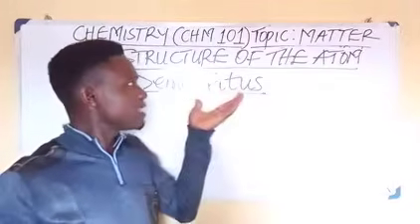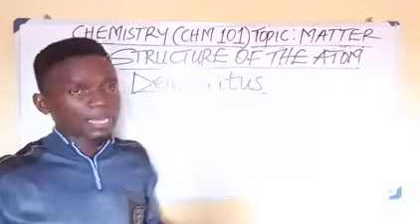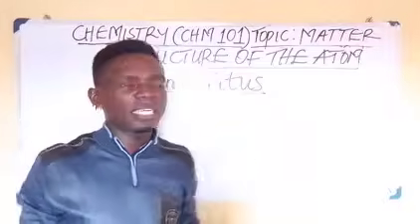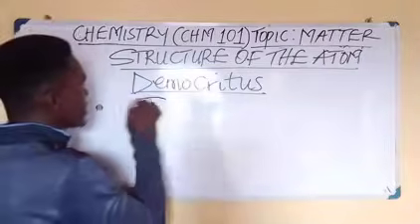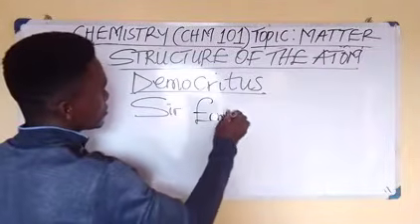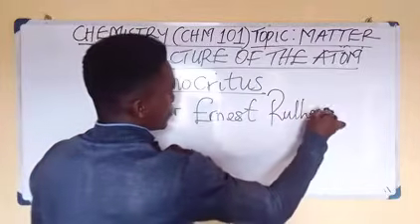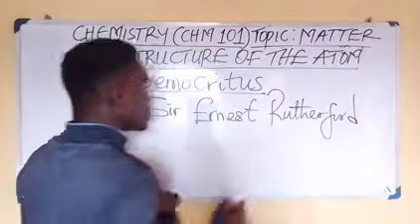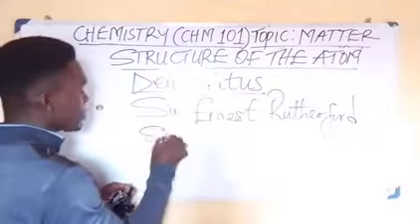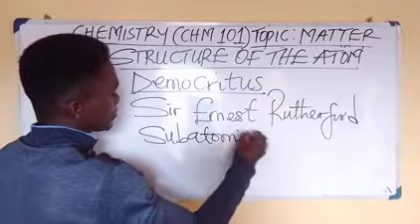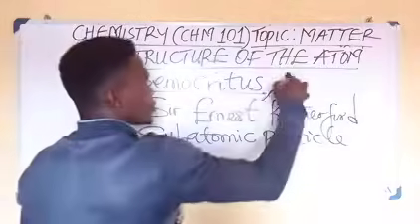Do you hear that? He said the atom is the smallest particle of an element or matter that cannot be divided. That was what Democritus stated. But as time went on, a scientist called Sir Ernest Rutherford said that the atom can actually be split into 3 parts, which we call the subatomic particles. He said the atom can be split into 3 parts through the process of what?